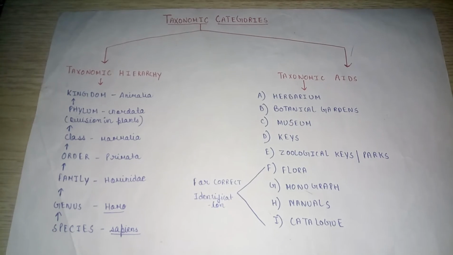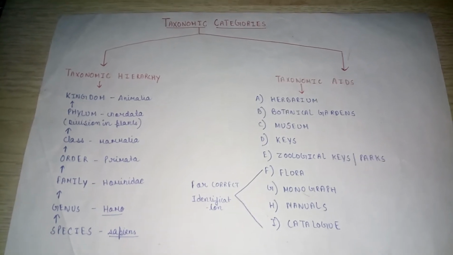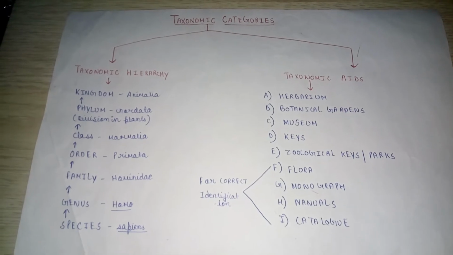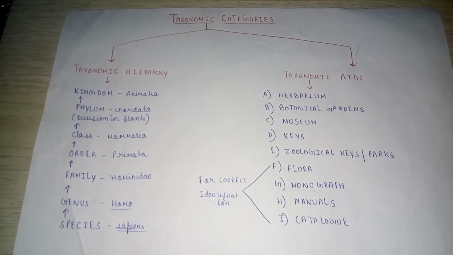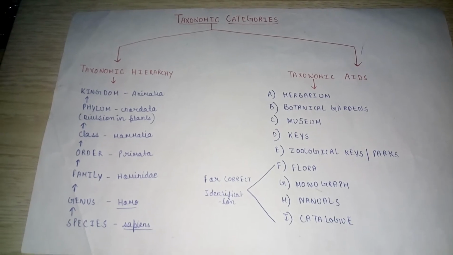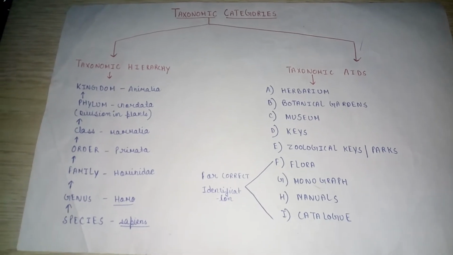In the last video we have completed part 1 of chapter 1 in biology, The Living World, till nomenclature. Now part 2 consists of taxonomic category. Now let's see what is taxonomic category.